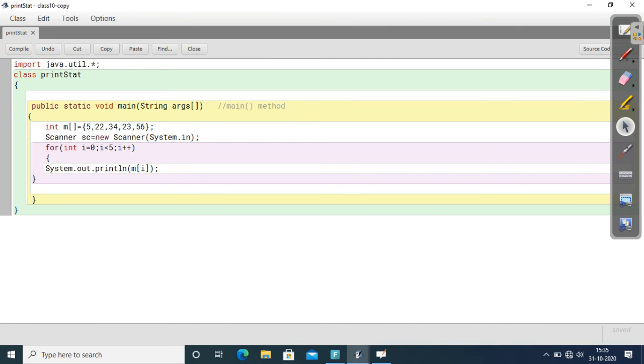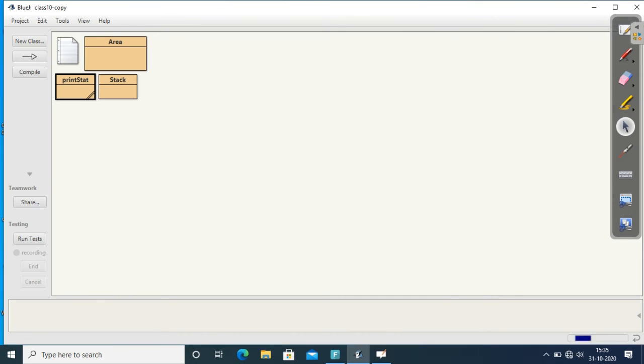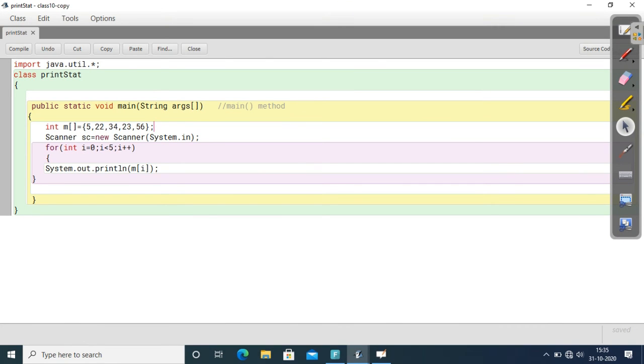Okay, let's see. This is the way it will print 5, 22, 34, 23, 56. So the program we have given prints in the same order, 5, 22, 34, 23, 56.